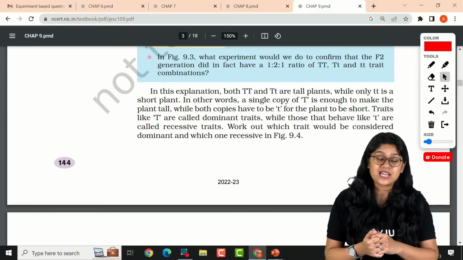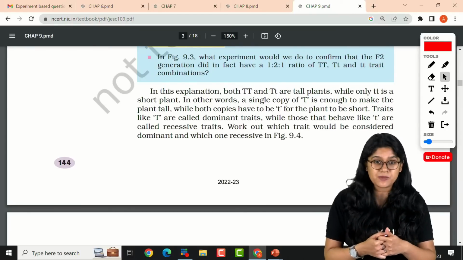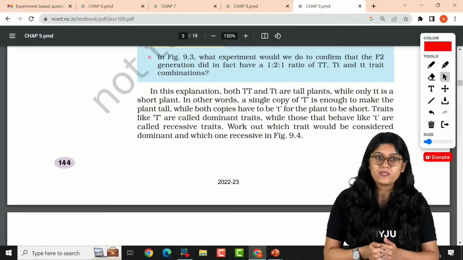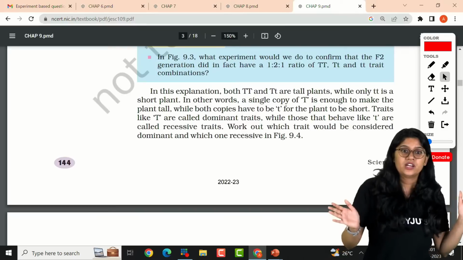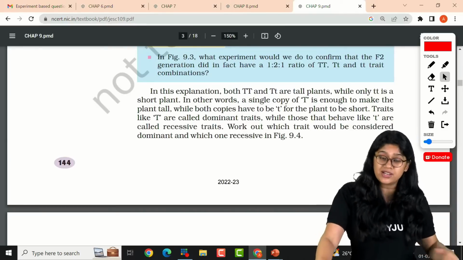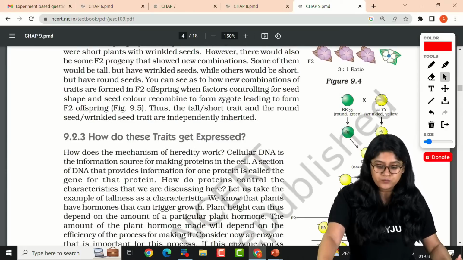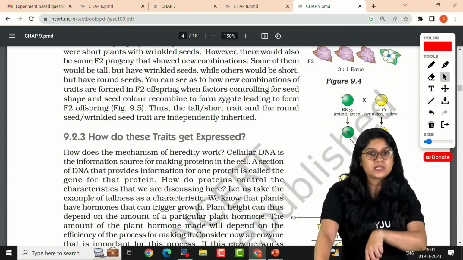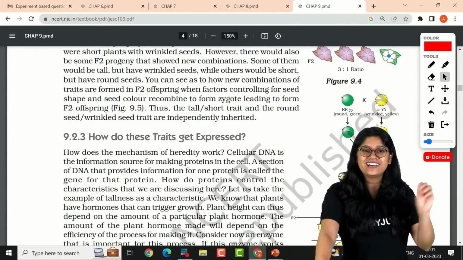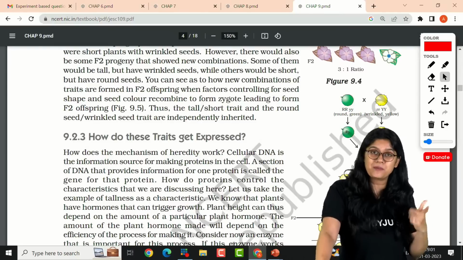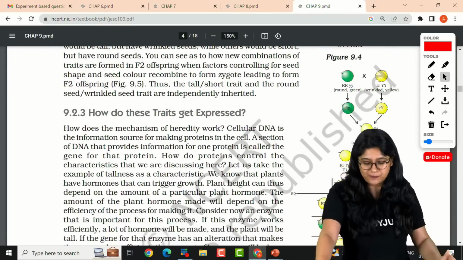Gitika, exercise questions are important. Please make sure you go through them. Yes, Sayyid, the 9.2 activities are basically the whole chapter. Good, everyone. So with this, we are done. Please make sure that you go through all of these crosses. Please make sure to practice the Punnett square, because that's really important from this particular chapter.